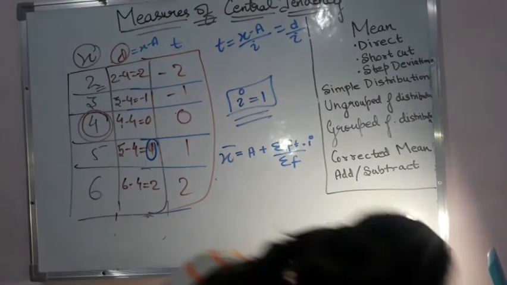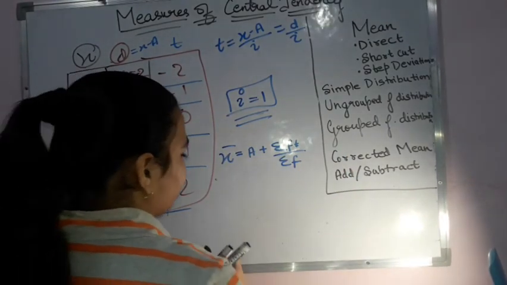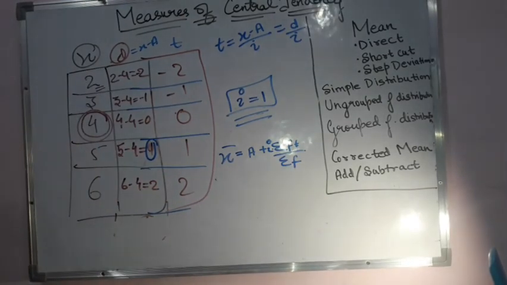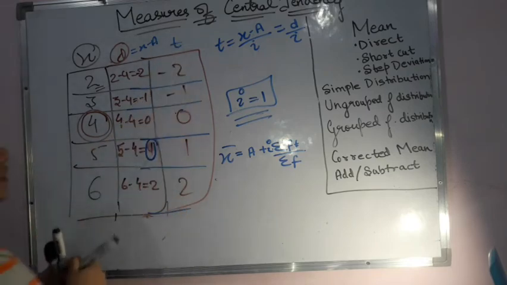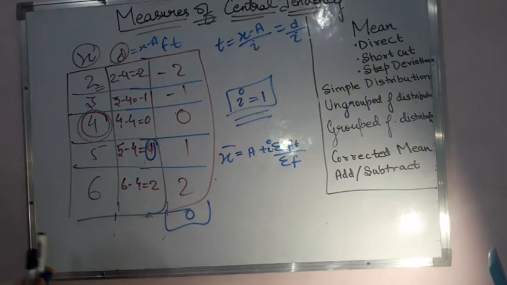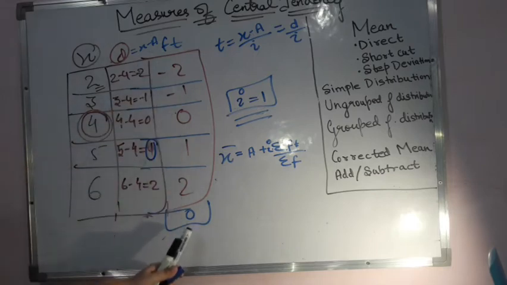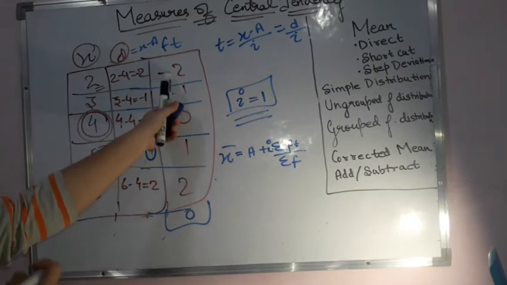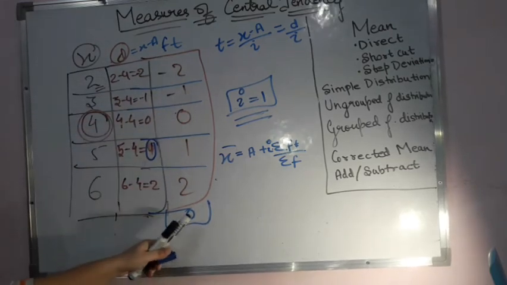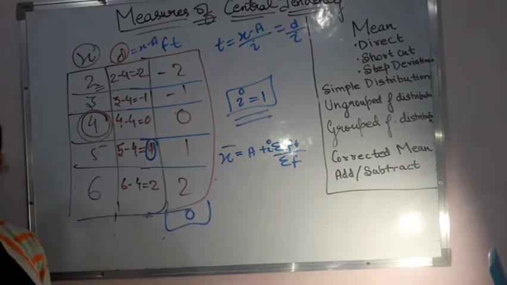i. So for this, let me write it down on this side so that it becomes even clearer for you all. This i has to be multiplied with the summation of f into t. So this is t and this is f into t. The summation I calculate for it, it becomes 0 in this case. So the summation of f into t is coming 0, then this has to be multiplied with the i value, which is 1. 1 into 0 is 0 only.